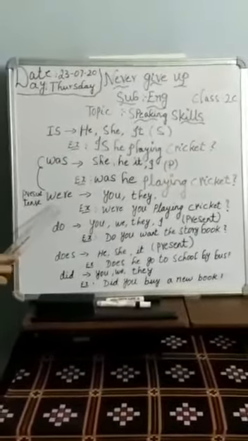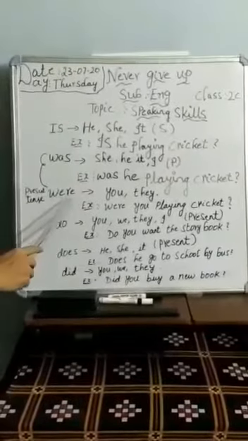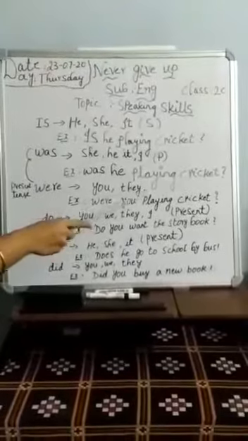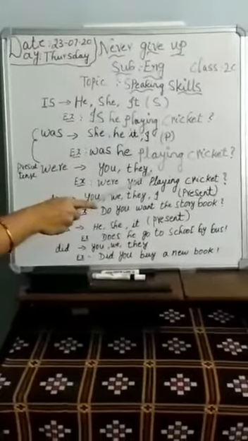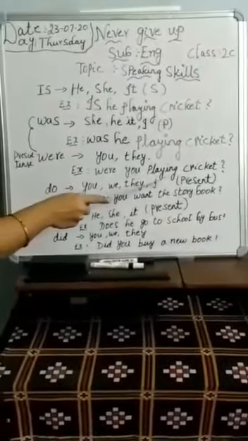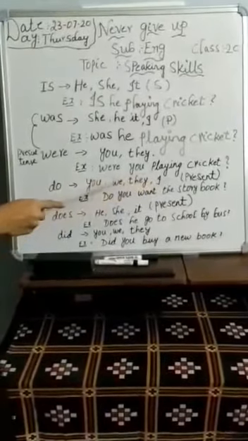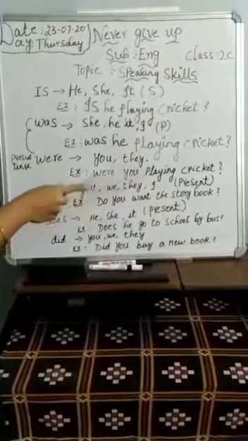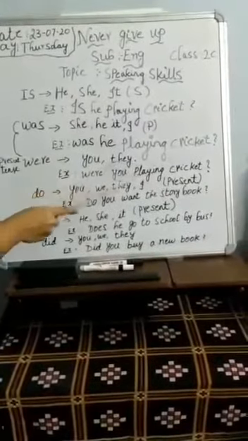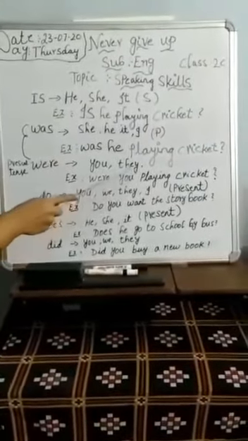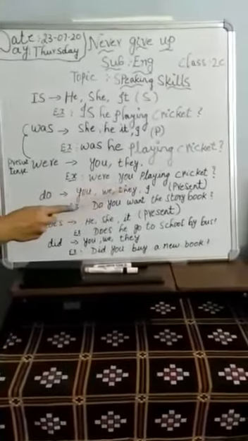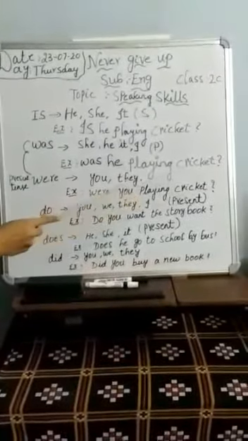Next we go for were. Were is used along with the subjects you and they. For example, were you playing cricket? Here you is a subject. And we can use they also. Were they playing cricket? Like this we can use you and they.